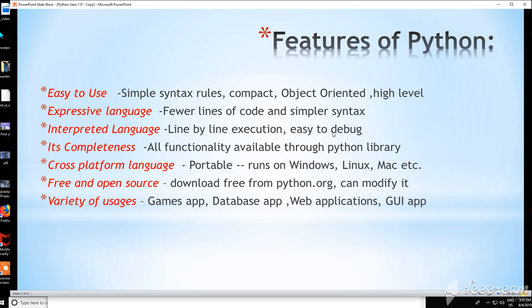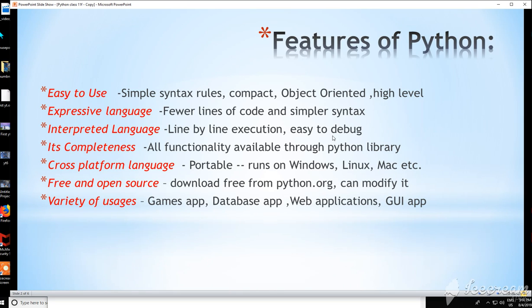Some of its features are: it is easy to use, it has simple syntax rules, it is compact, it is object oriented and is written in a high level language, that is English. It is an expressive language, only a few lines need to be written. The syntax is also very simple. It is an interpreted language, that is, line by line execution of code happens. It is easy to debug. It is complete, all functionality is available through the Python library.